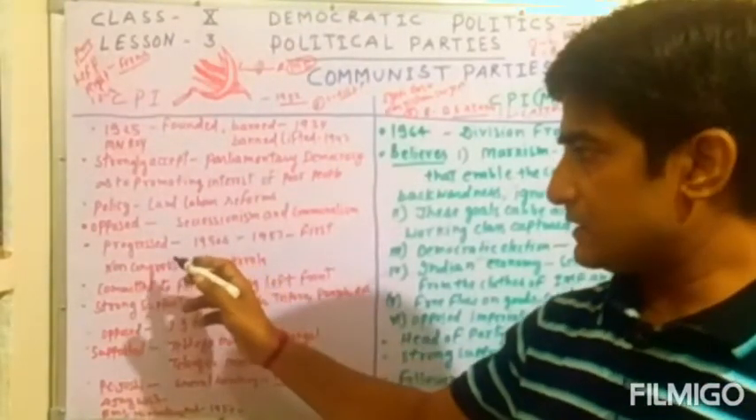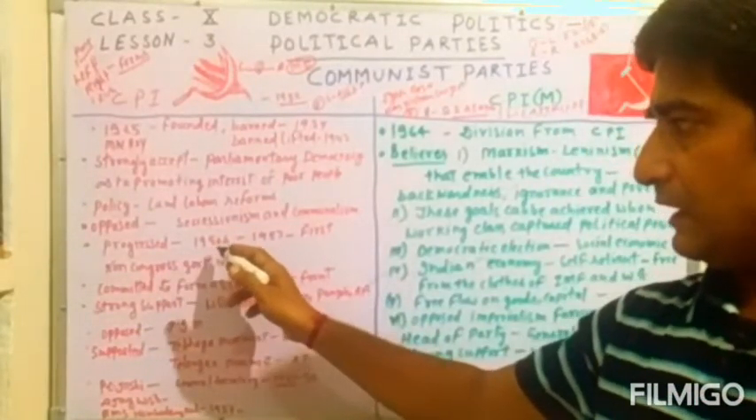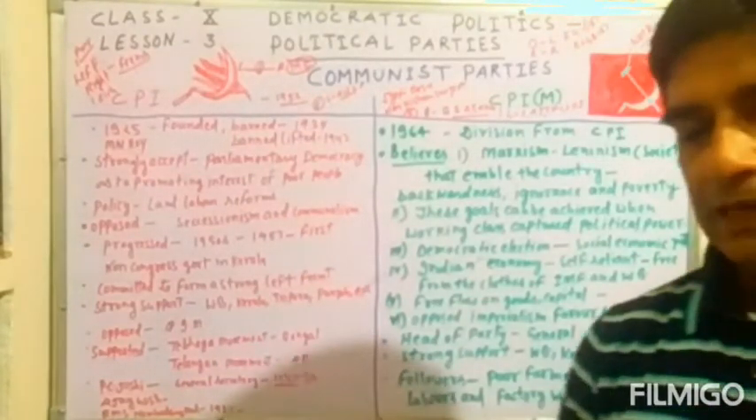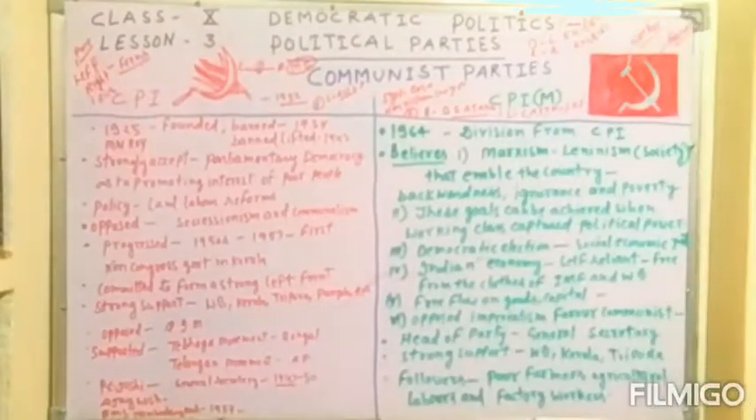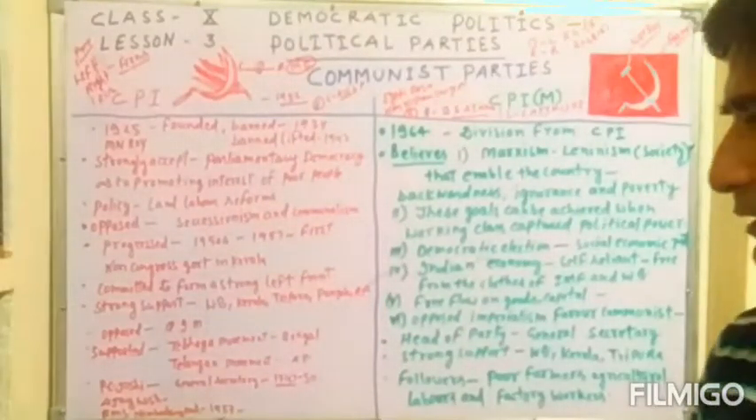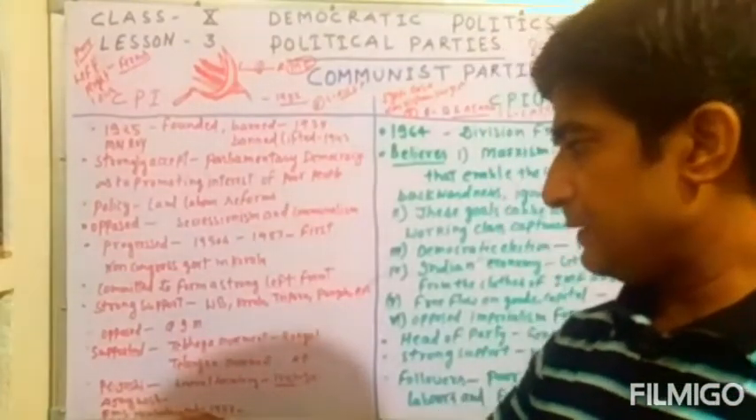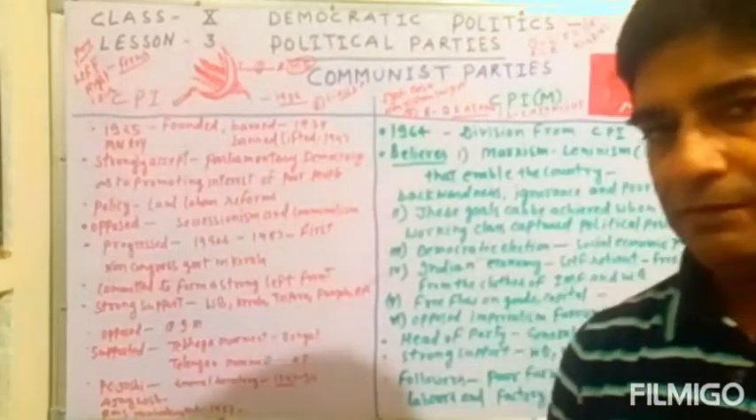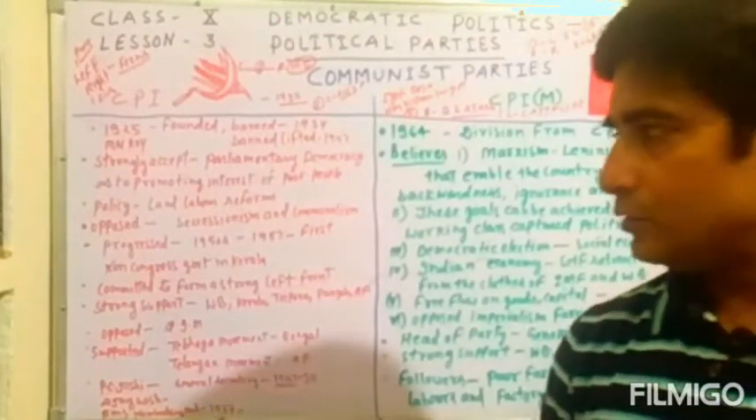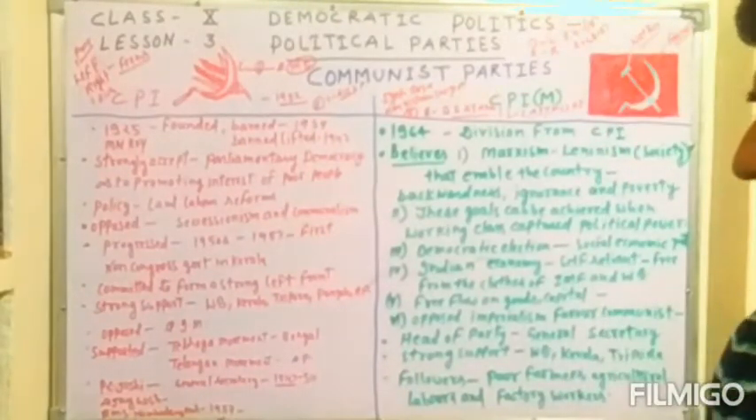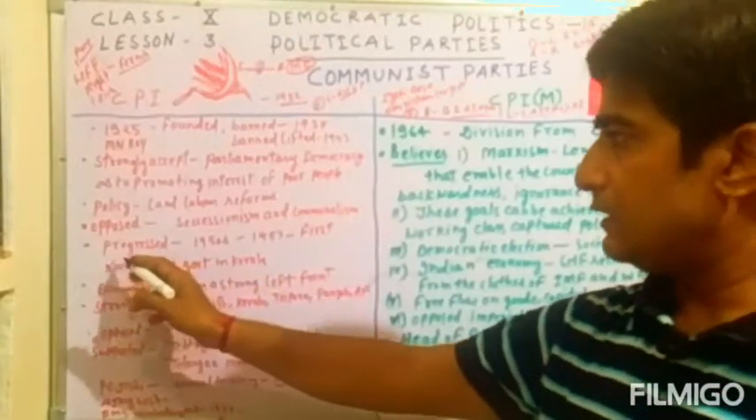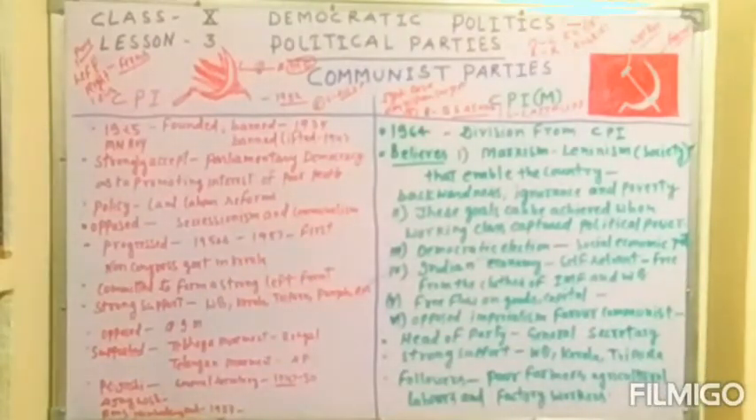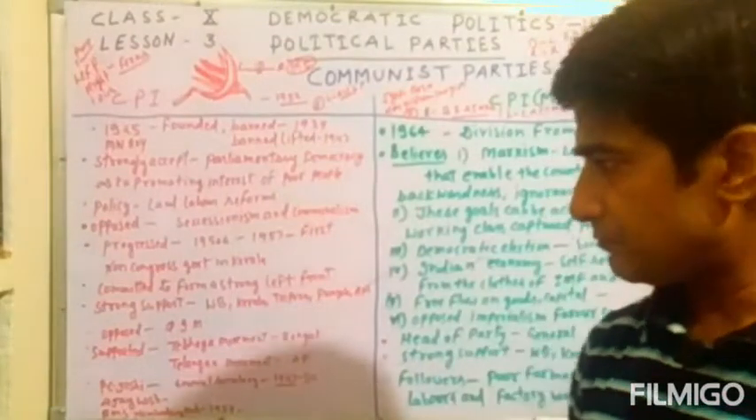The party also progressed in the country between 1950 and 1957. At this time, for the first time in India, the first CPI government was formed, under the leadership of EMS Namboodiripad in 1957. But soon this government was dismissed by Jawaharlal Nehru. Now we will come back to the progress of the CPI. A non-Congress government was formed in Kerala in 1957.